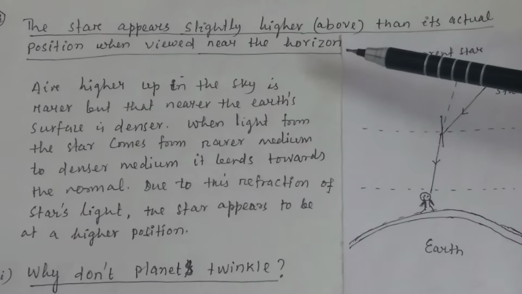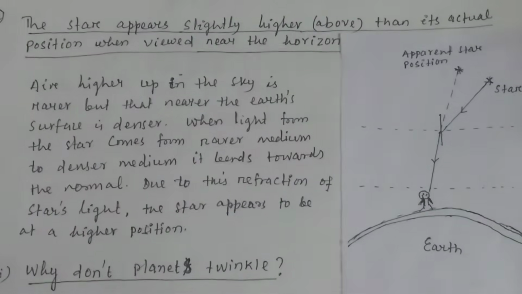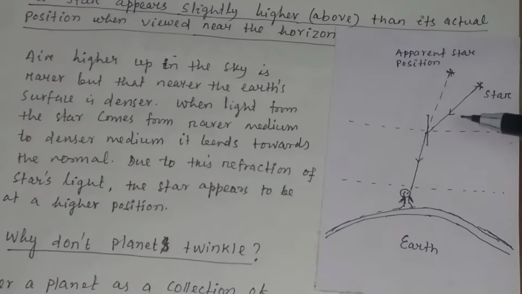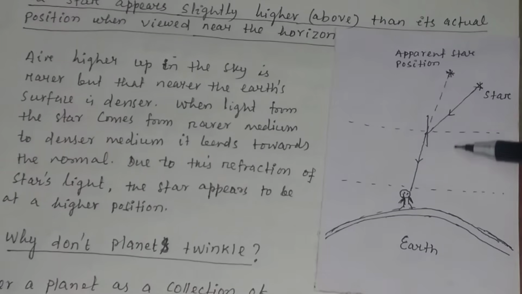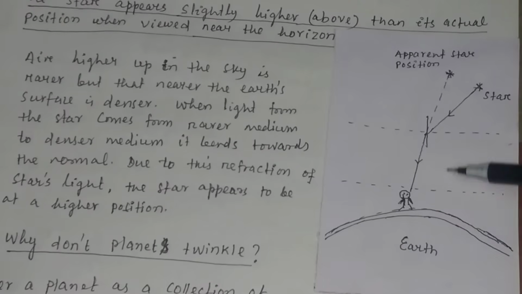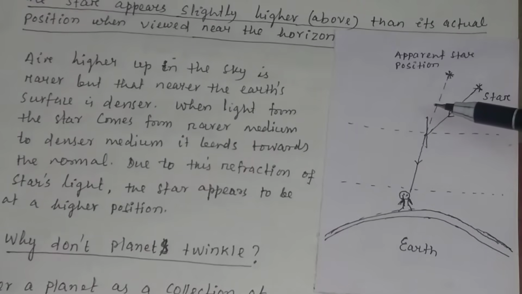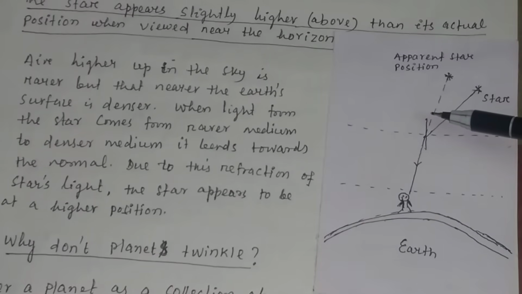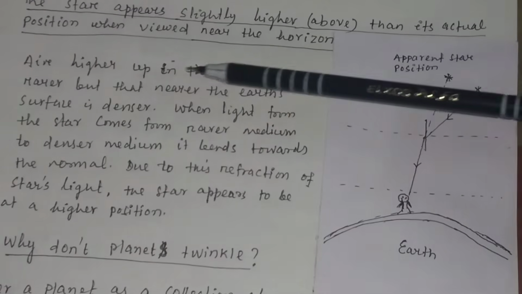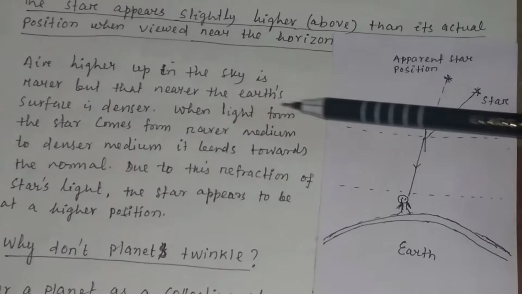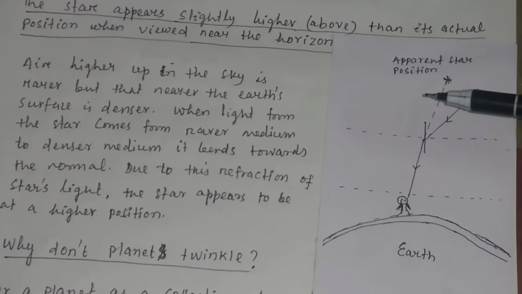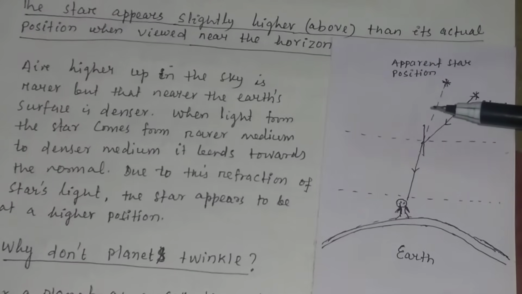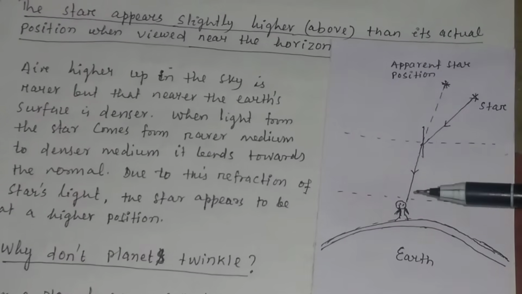Next we will discuss why the star appears slightly higher than its actual position when viewed near the horizon. You see, this is the actual position of the star, and this is the atmosphere above the Earth's surface. We know the air higher up in the sky is rarer, but near the Earth's surface it is denser. So as you go from up to down, the medium becomes denser.